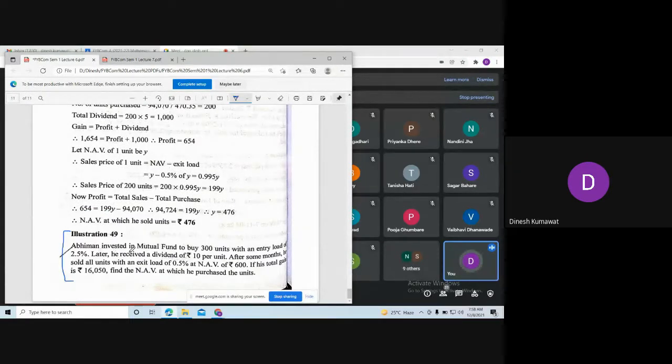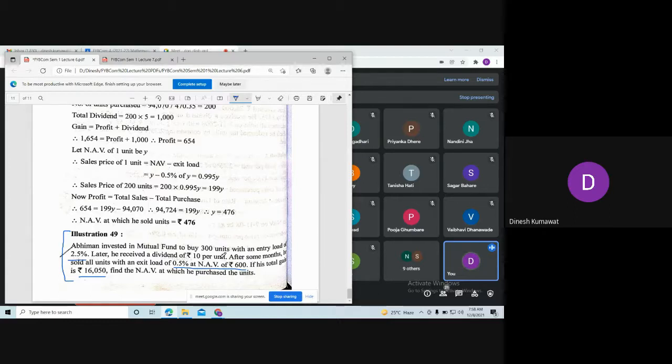Abhiman invested in mutual fund to buy 300 units with an entry load of 2.5%. Later, he received a dividend of rupees 10 per unit. After some months, he sold all units with an exit load of 0.5% at net asset value of rupees 600. If his total gain is rupees 16,050, find the net asset value at which he purchased the units.